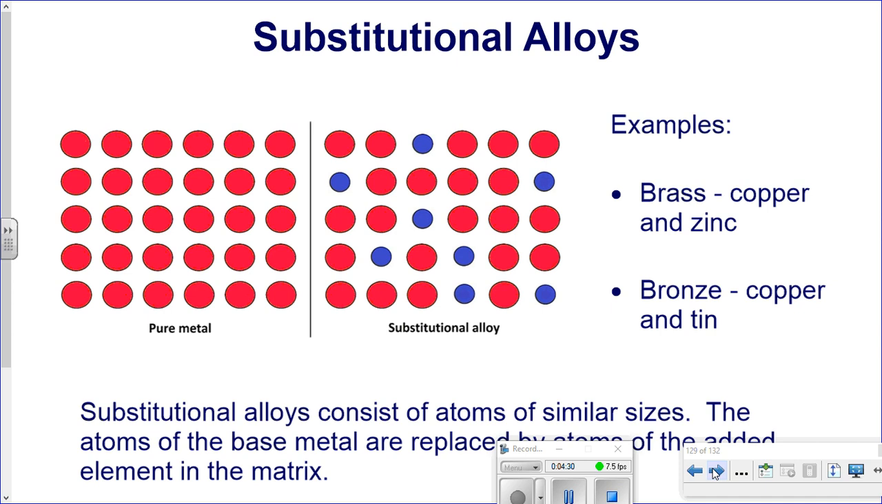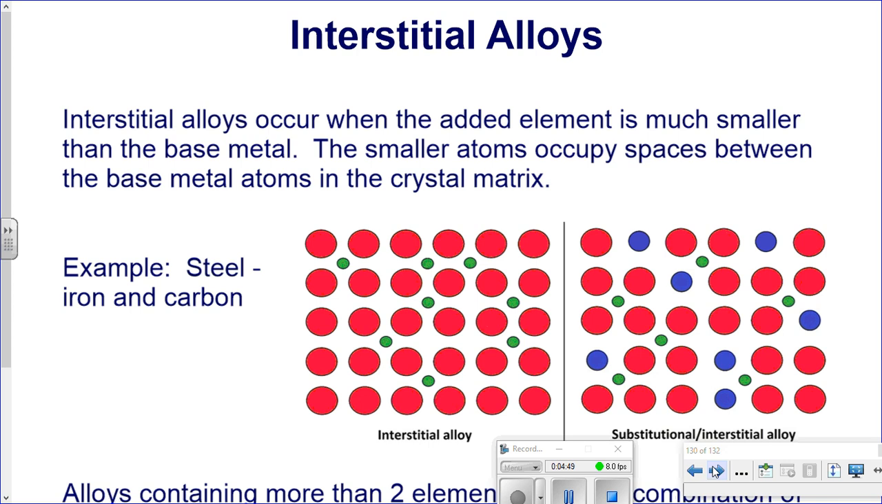Substitutional alloys: brass is copper and zinc. Here's the pure metal, here's the copper and zinc. So any of you in band who play a brass instrument, that's what it is. Copper and tin is bronze. Again, this is substituting of similar sizes. Interstitial is now in between.